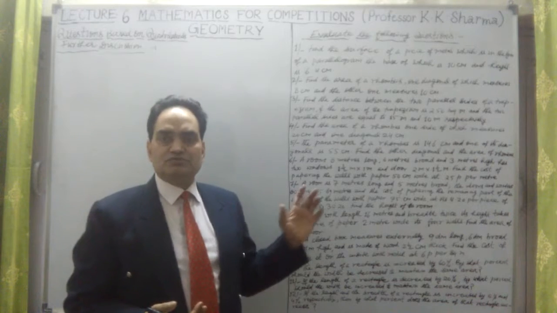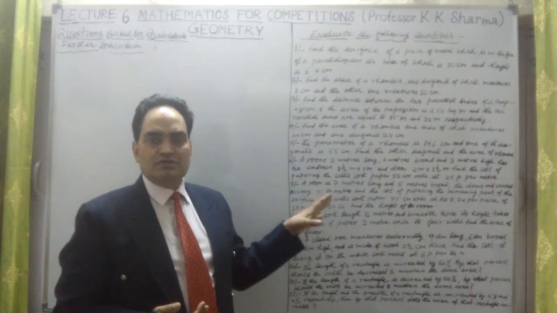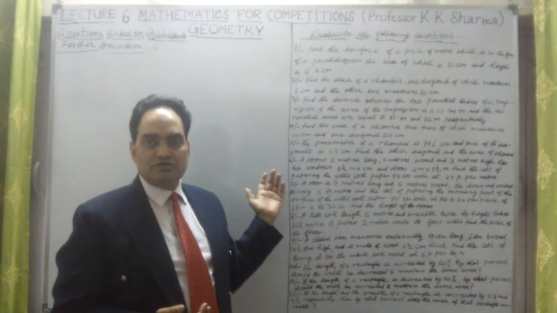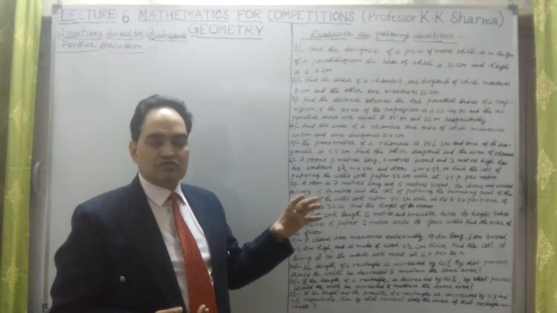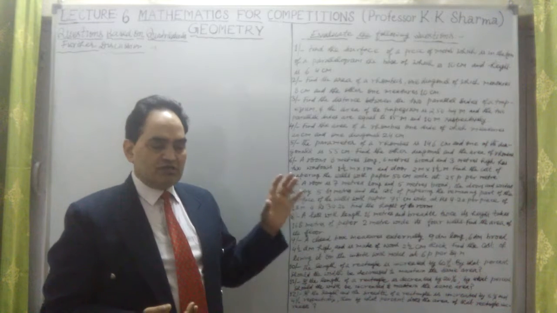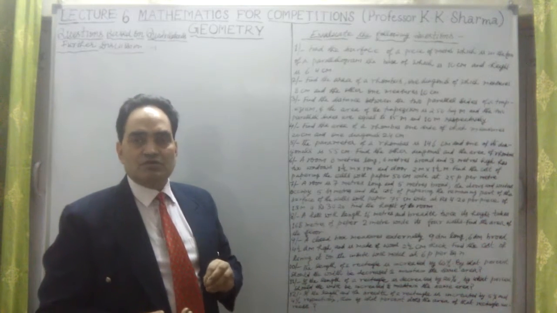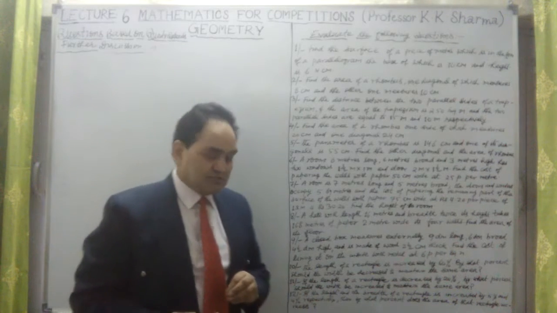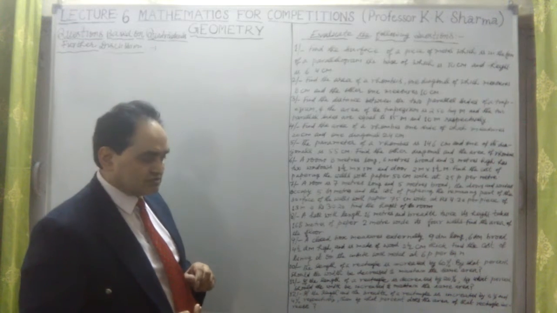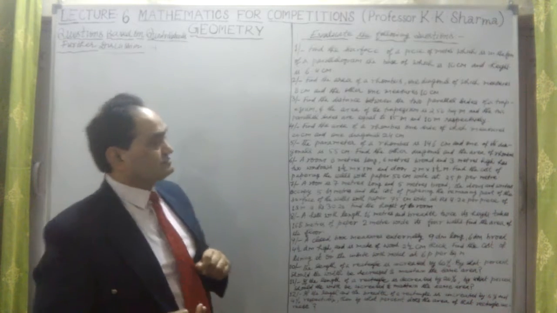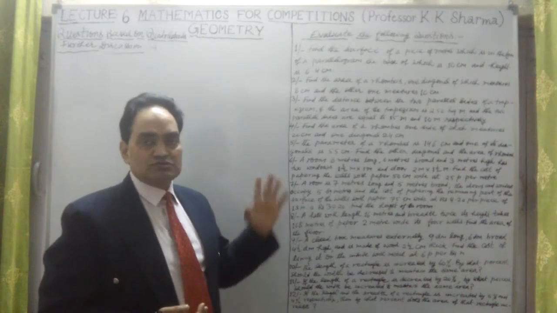They are also based on area and perimeter of the quadrilaterals. So all the quadrilateral formulas I have already discussed, the formulas for 7 types of quadrilaterals: any quadrilateral, trapezium, rhombus, square, rectangle, and then parallelogram, etc. All those I have already discussed in the beginning of lecture series 5. Now this is lecture series 6. Okay, so let me take the questions one by one.